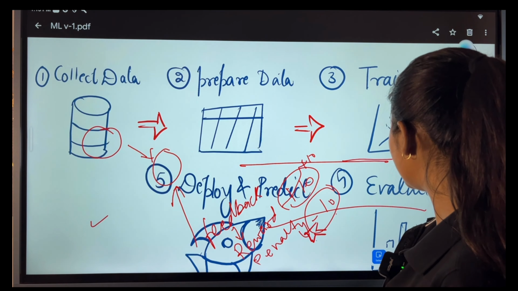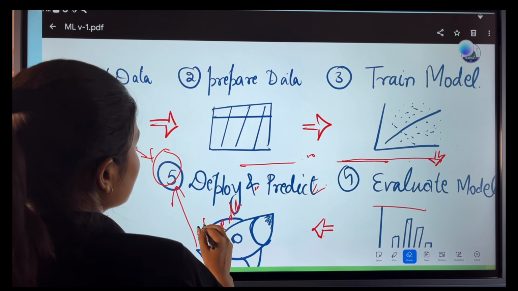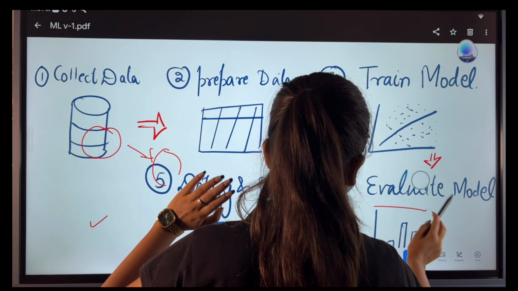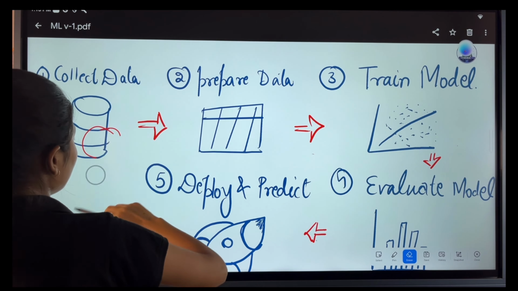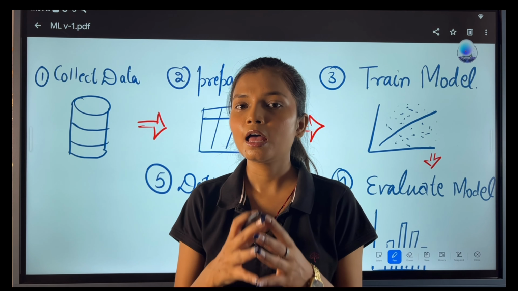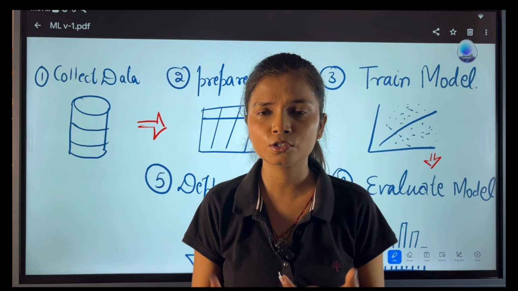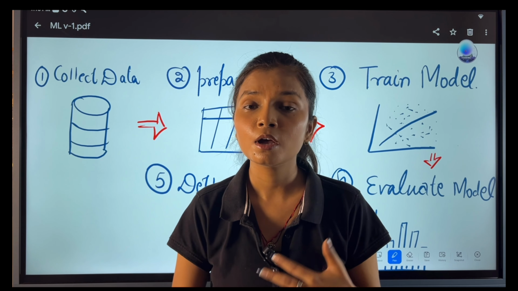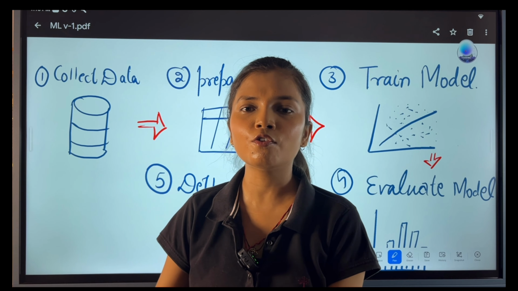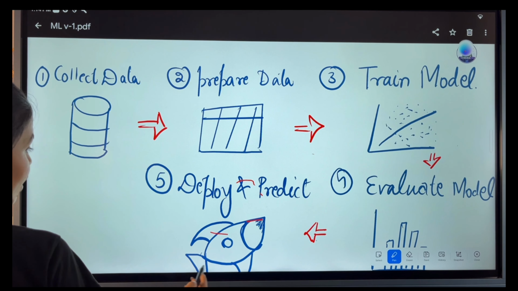Next is, how do we create any machine learning model? To create any machine learning model, we have to understand the pipeline. The pipeline is everything required from start to end. The very first thing required for the machine learning model we have been discussing since the beginning of this video is data, and data has multiple sources. You can collect it from YouTube comments, Facebook comments, Instagram, and even any survey, Google Forms, or web scraping. A website is also a source of data. So we first have to collect the data.